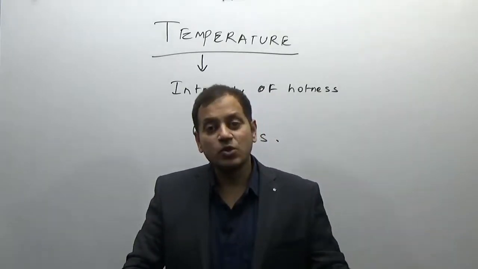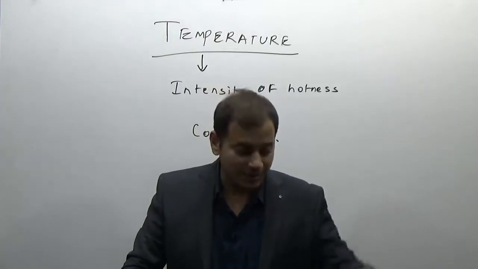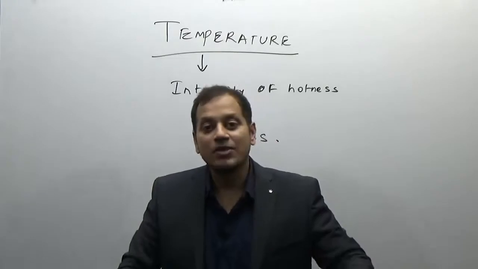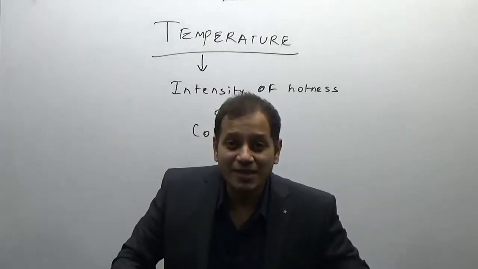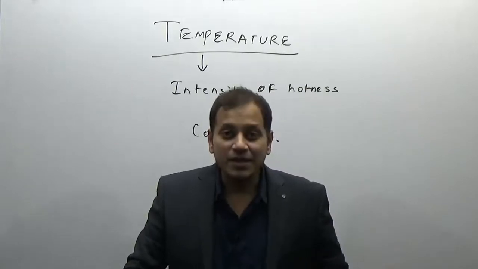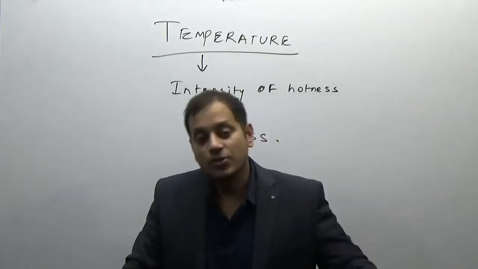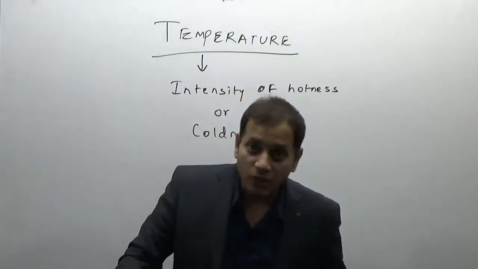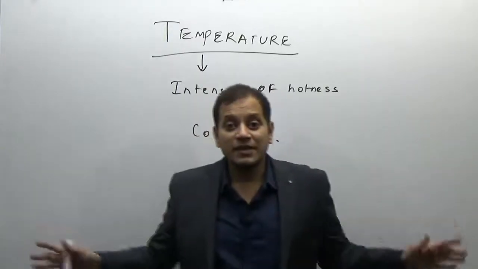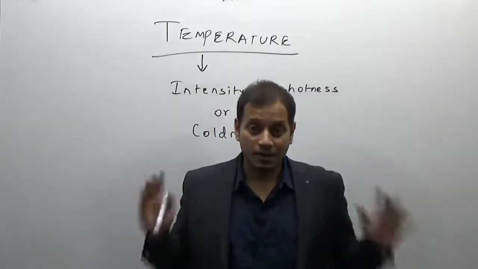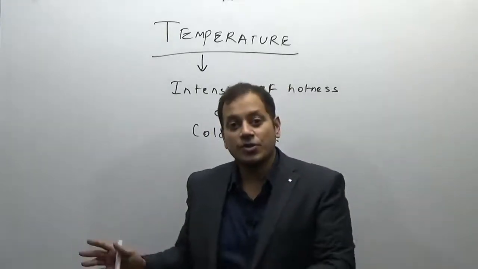what is the major source of heating of the atmosphere, if one option is insolation or solar radiation and the second option is ground or terrestrial radiation, what should be your answer? Is the terrestrial radiation necessary, or is it the solar radiation which is one of the major sources of heating? No doubt, as I said in the previous lecture, the parent source or main source of heating the earth is insolation or solar radiation.